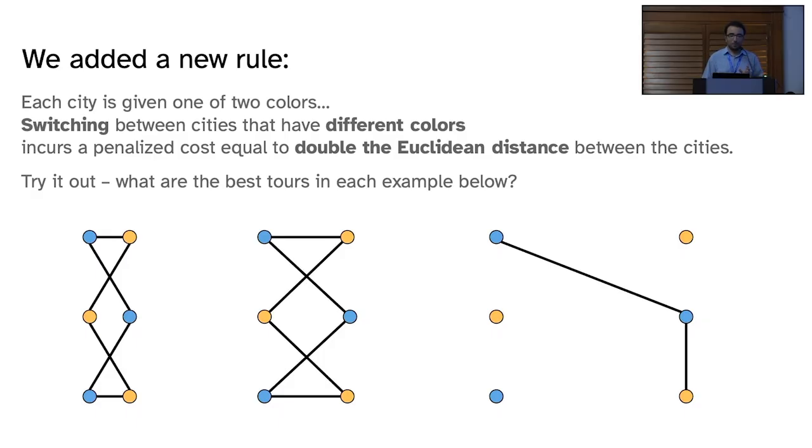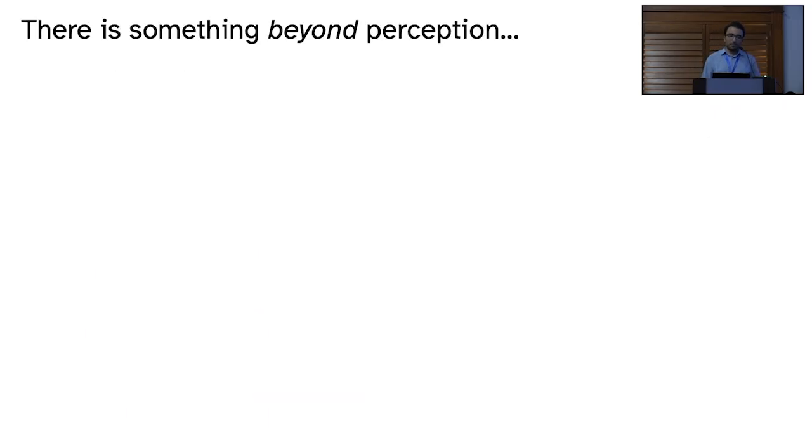You switch here instead, and you move up to the city, switch, and you go back up. So choosing where to make color switches turns out to be pretty important in the non-metric TSP. And there's clearly something beyond how you're perceiving the colors and the points in the problem.